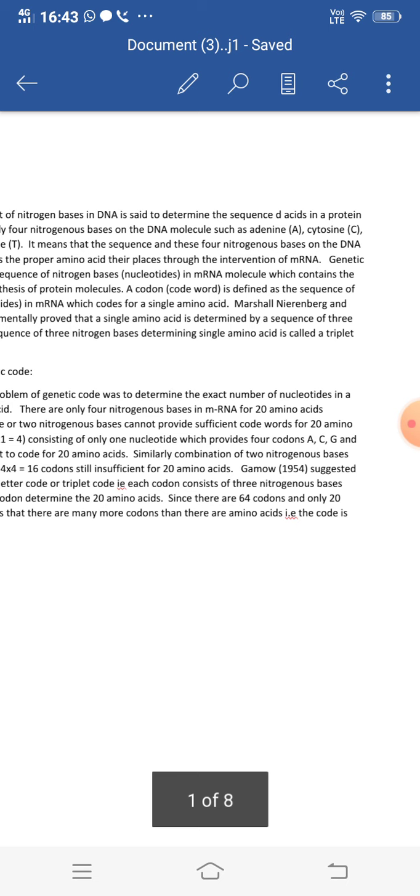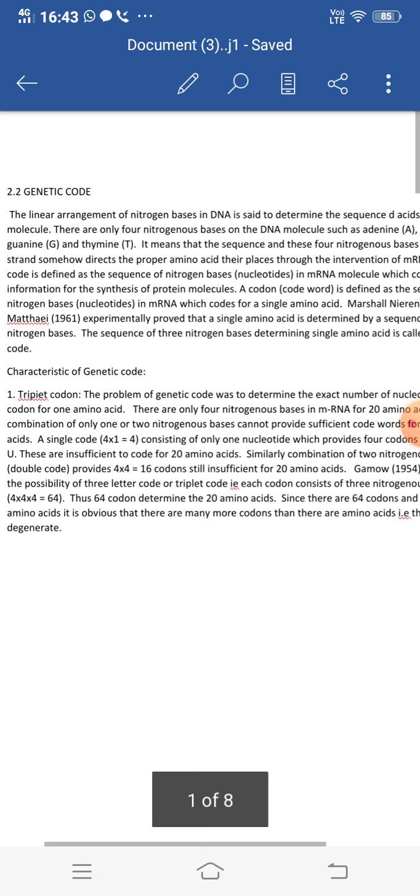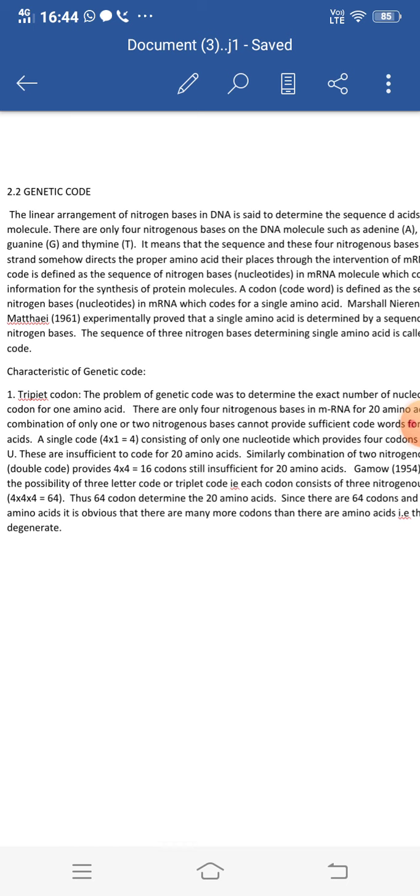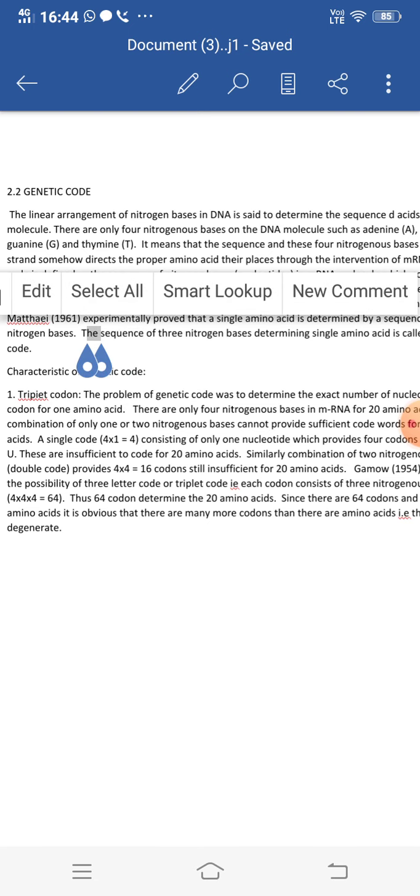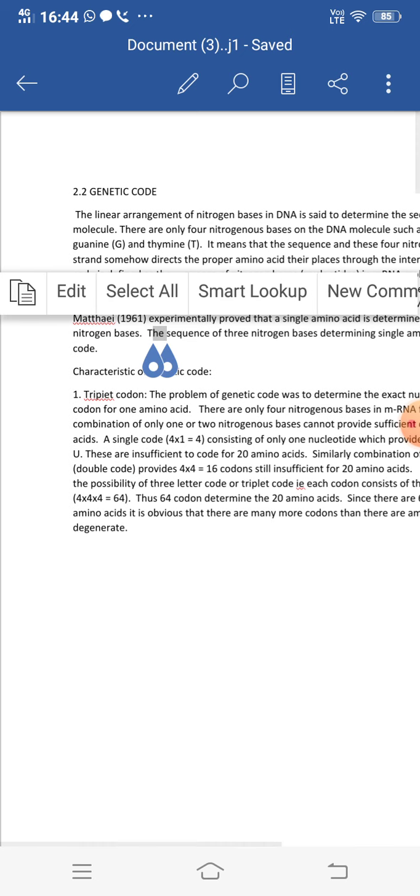is said to determine the sequence of acids. The sequence of acids, whether it is the serine, leucine, isoleucine, threonine, alanine, or aspartic. So depending upon that, it will determine the sequence of acids in a protein molecule. So genetic code is what? It is the linear arrangement of nitrogen bases in the DNA, which is said to determine the sequence of the acids in a protein molecule.